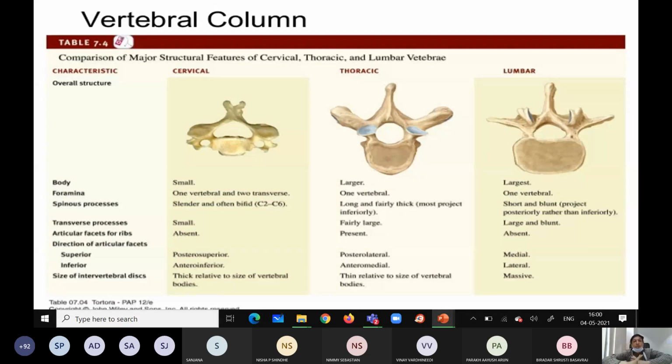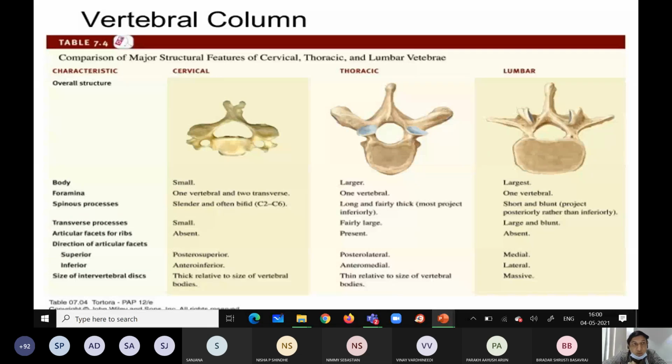Now, as I told, I am giving an assignment. You have to write a minimum of 5 differences between these 3 vertebrae. You know already: thoracic, lumbar, cervical. So minimum 5 points you have to write.